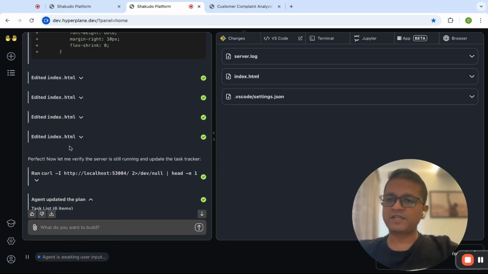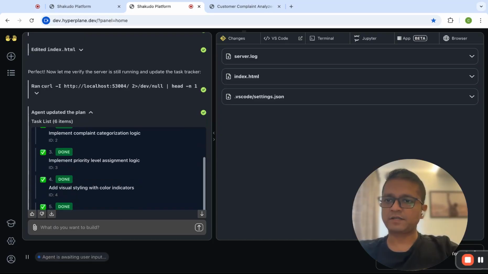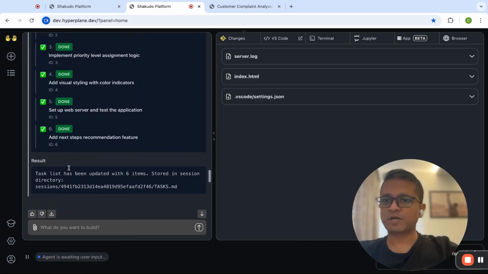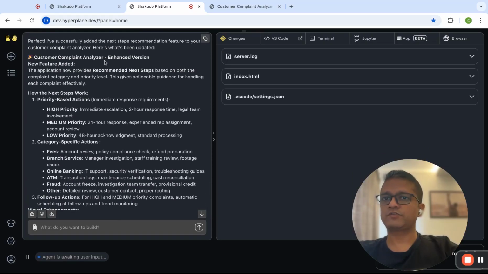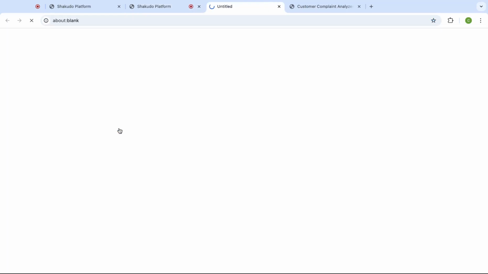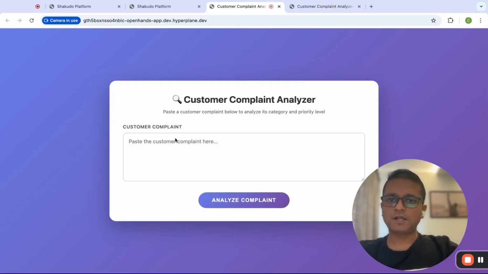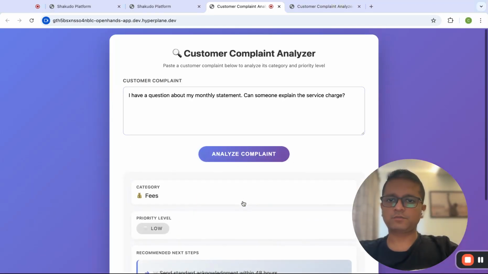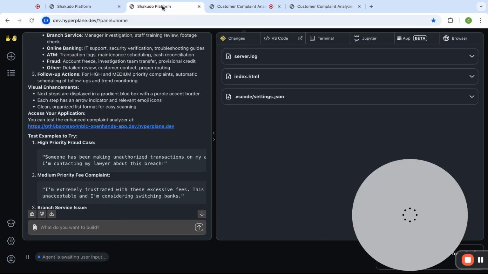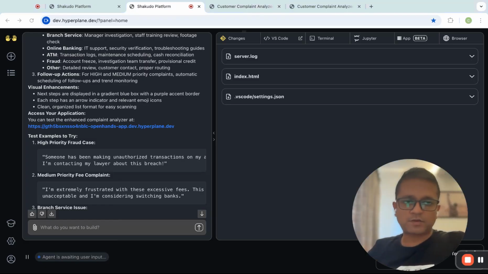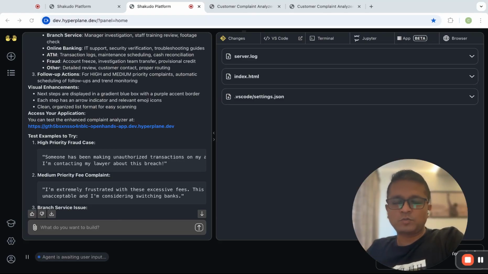Here we see that the agent has completed this, all the steps have been done, and the sixth step is marked as done. It has given us a URL along with what all it has done. This is the enhanced version. I go here, paste a new customer complaint, and put it in. Here we see that in addition to the category and priority level it was showing earlier, it is now also recommending the next steps, which is something that we wanted. This is how easy it is to build software using OpenHands.